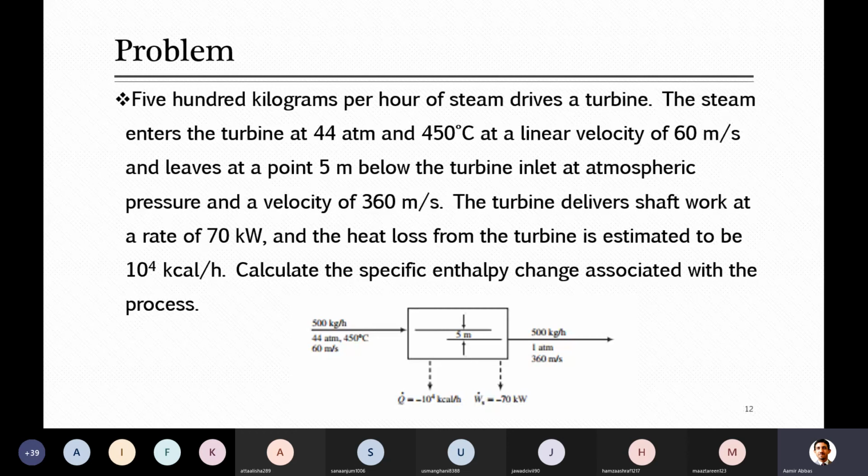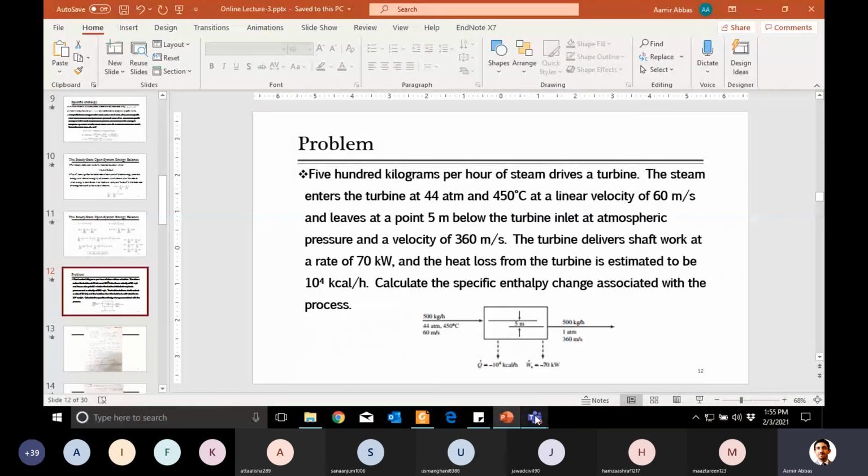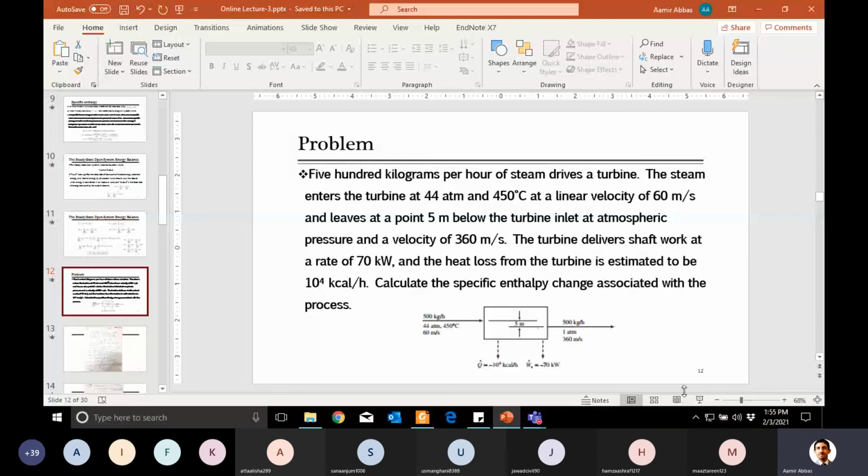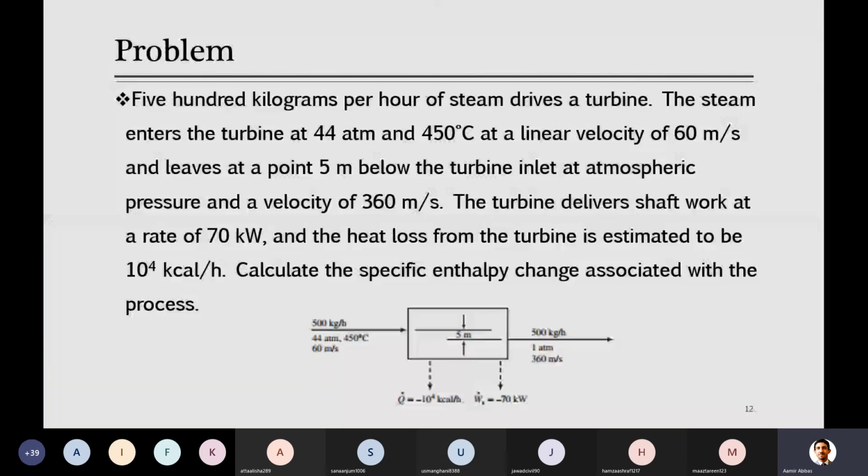Asking you, can anyone answer? Hey, are you listening to me? So either it is open system or closed, first of all, this question. Are you here? Is this closed system or open system?